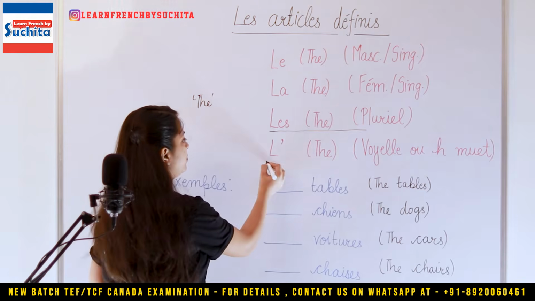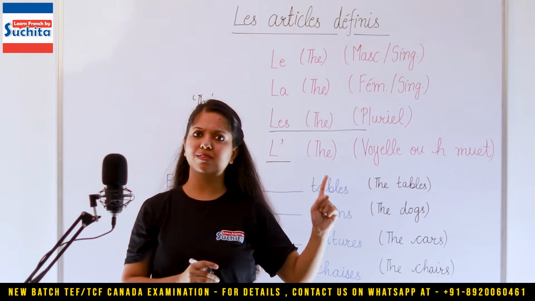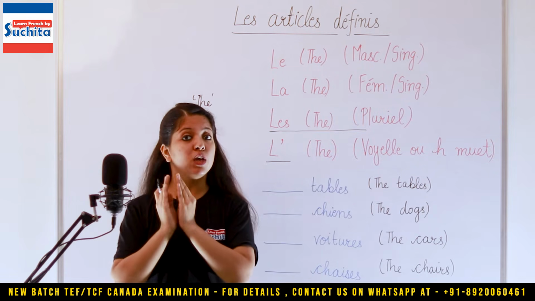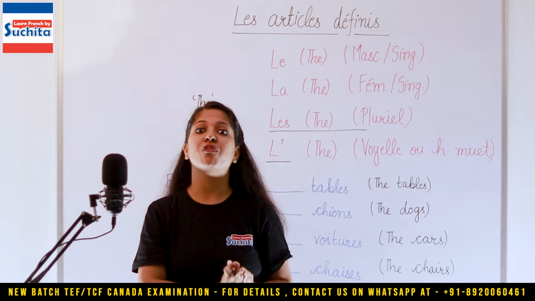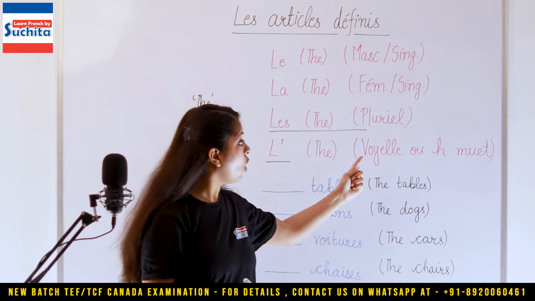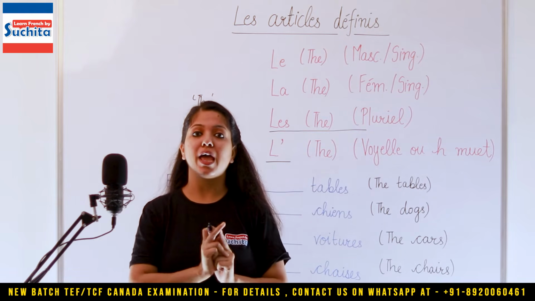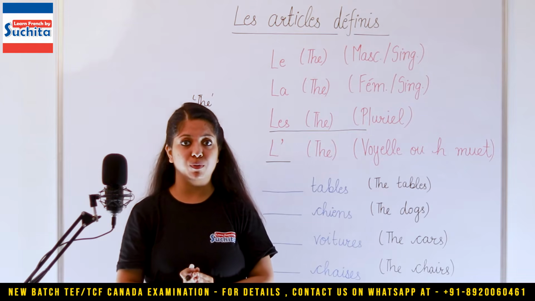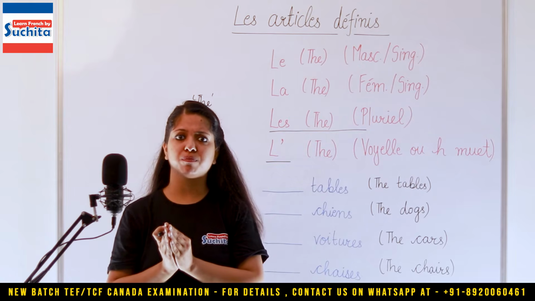Okay. Second, L apostrophe. Now, first always check, is the noun plural? If it is not plural, move to the next one. If it is singular and it begins with a vowel or the silent letter H, in that case you put L apostrophe. If it does not even begin with a vowel, then you have to apply your minds. Is it masculine or is it feminine?